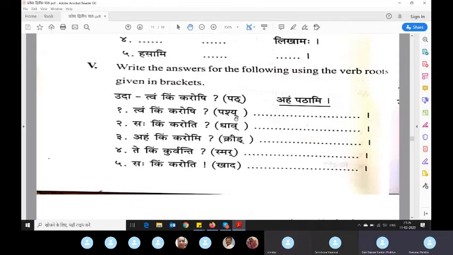Now for this one, tvam kim karoshi? Pashya. Aham pashyami. I am seeing. Saha kim karoti? Saha dhavati. Now the question will be in third person, and the answer also will be in third person, because it is not you and I. Aham kim karomi? Now the question is what I am doing.